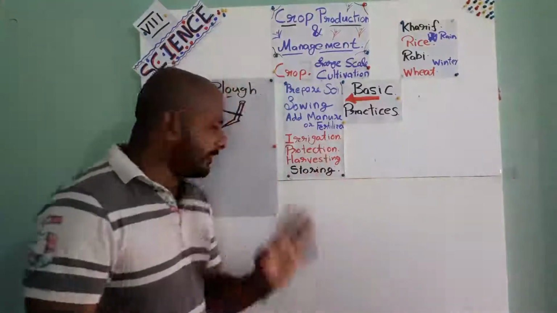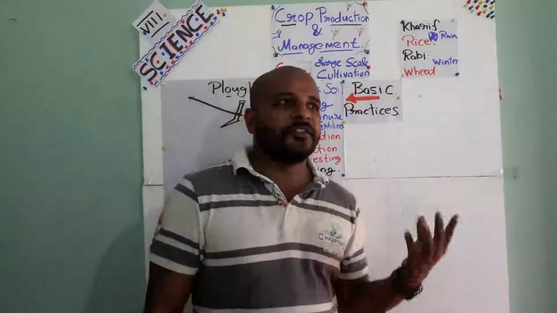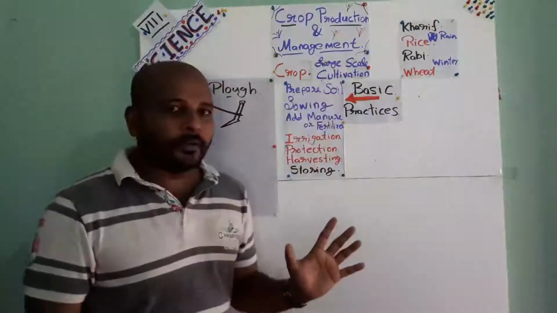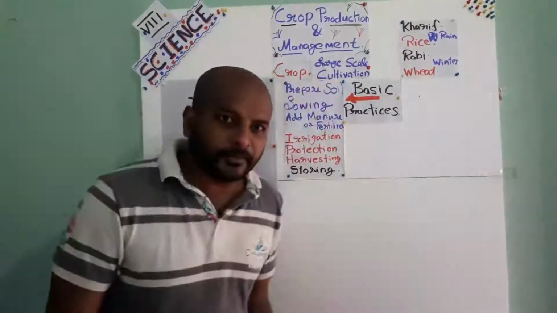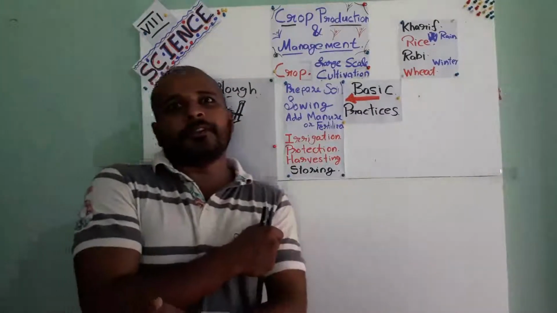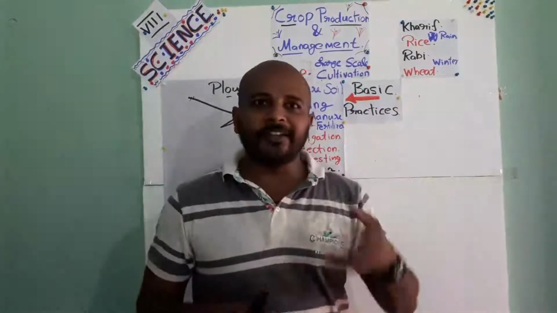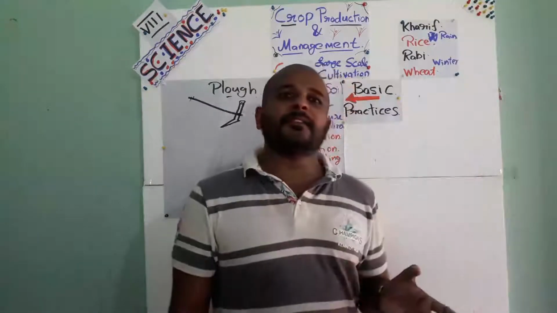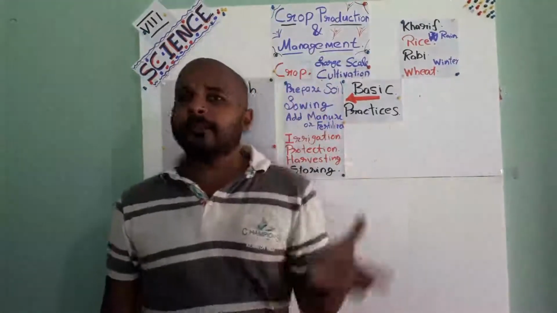So irrigation is what? Artificial supply of water. Understand? Artificial supply of water for this agriculture, or this crop production, is called irrigation. In different areas, the methods will be very different. In your textbook, 3 or 4 methods are given, but you only need to study 2 methods, and whichever method is used in your area, you can use that. For example, drip irrigation, sprinkler irrigation, well irrigation, canal irrigation, tank irrigation. Now you have seen canals, isn't it? In some places you can see canals, but not everywhere.